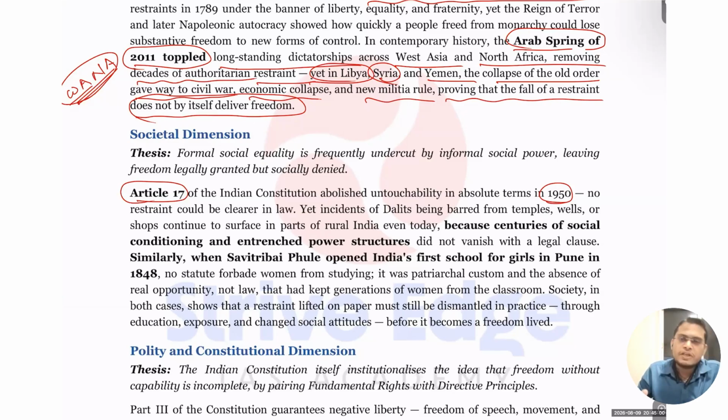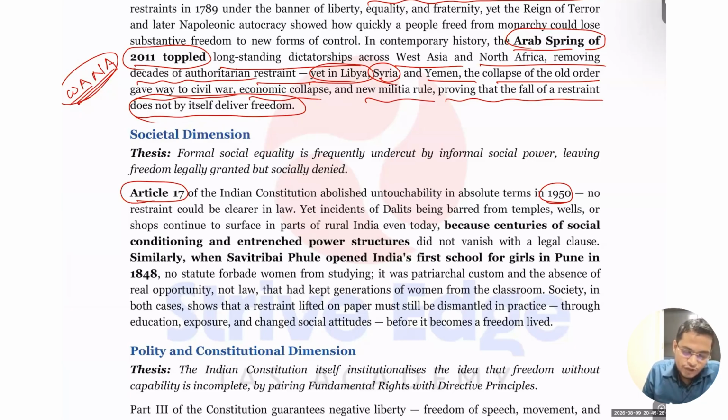Okay, so you can see in Article 17 they tried to abolish untouchability. But do you think that by removing this restraint and promoting equality, everything has happened? No. Even now in urban areas, in all these cities, you can see the garbage is being cleaned by those facing untouchability, like lower castes. That means though the law is removing all these restrictions, there is no imposition of restriction, still our custom, our tradition persists in making them do that.